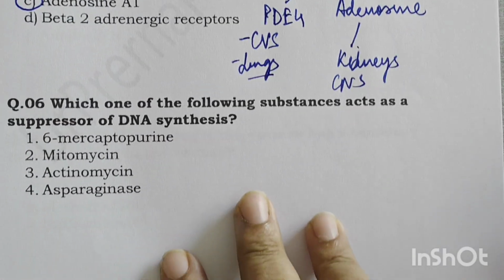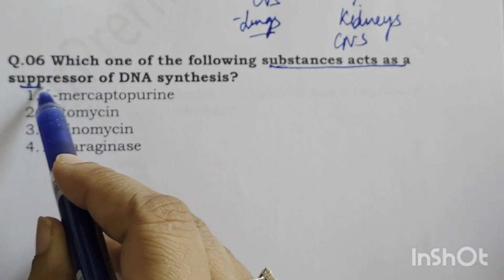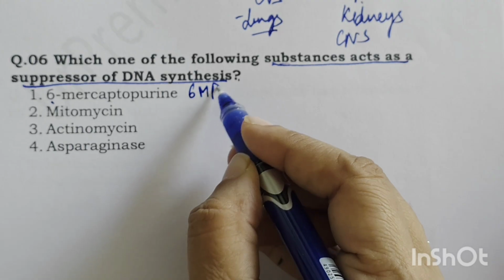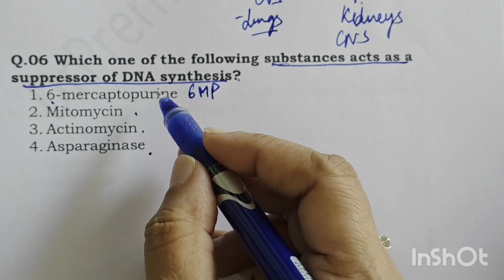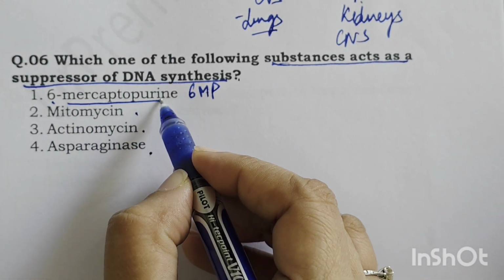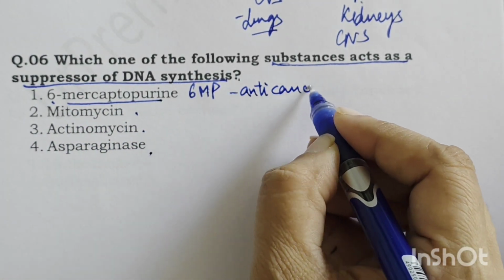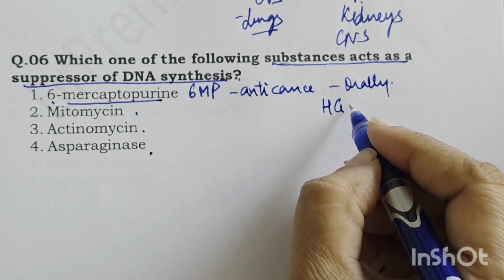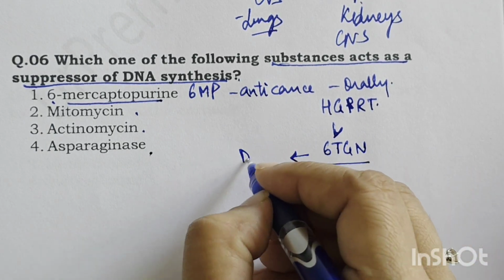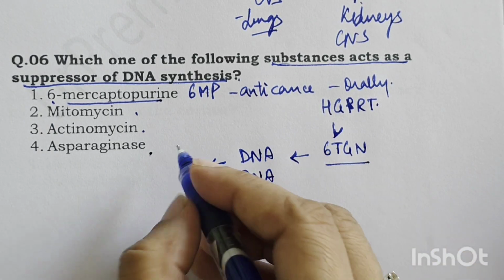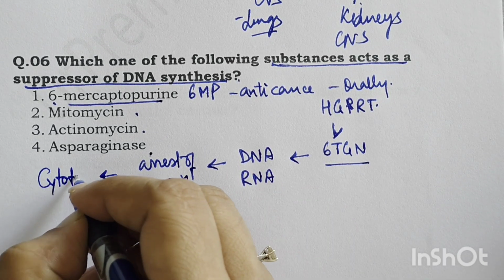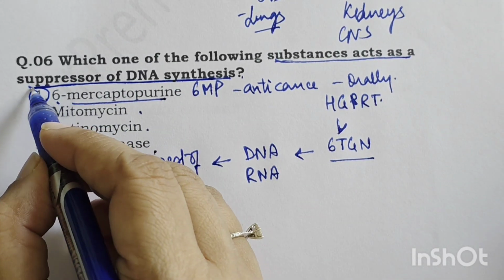balance in these patients. Which one of the following substances acts as a suppressor of DNA synthesis? Who suppresses DNA synthesis? The options given are 6-MP, 6-mercaptopurine, mitomycin, actinomycin, and asparaginase. Now here the names are very indicative, very clear, of what these drugs are. 6-mercaptopurine is basically an anti-cancer agent, and this drug is administered orally. It is a prodrug and it is metabolized by hypoxanthine guanine phosphoribosyl transferase to form 6-thioguanine nucleotide. And these nucleotides then integrate with DNA and RNA, and they lead to the arrest of DNA replication, and thus they cause cytotoxicity. So the answer to this question is suppression of DNA synthesis by 6-mercaptopurine.